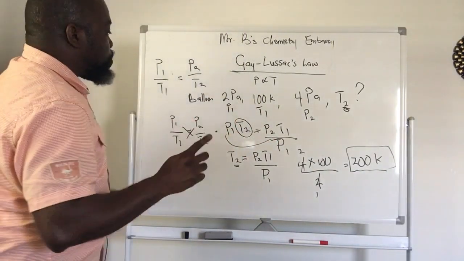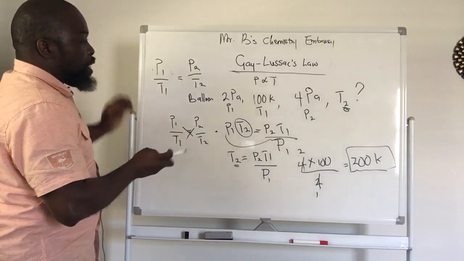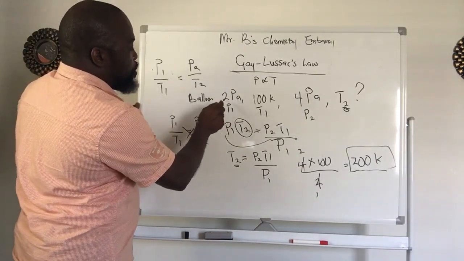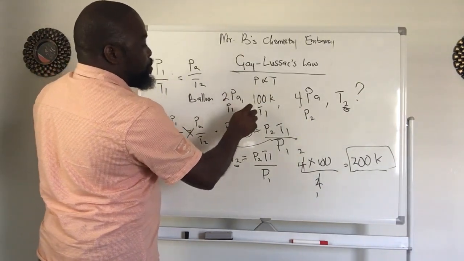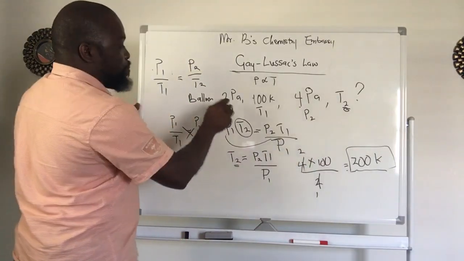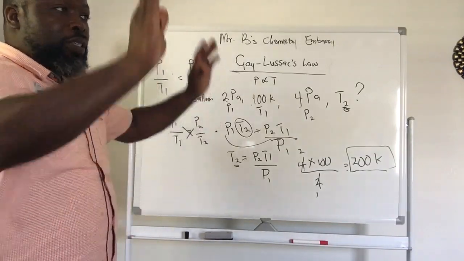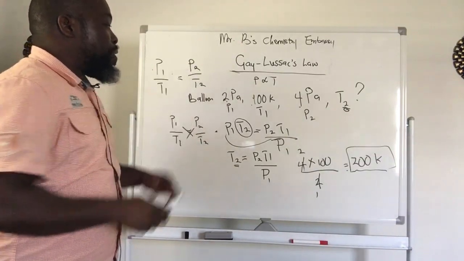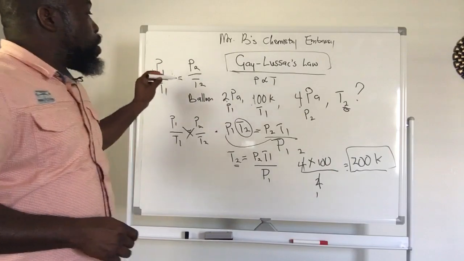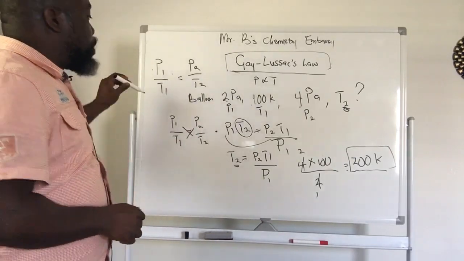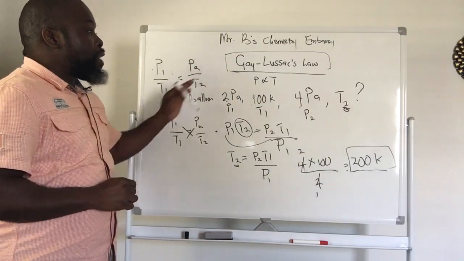And remember I said the relationship between pressure and temperature in Gay-Lussac law is direct. So see, we increased the pressure from 2 to 4. So what's going to happen to the temperature? The temperature will definitely increase from 100 to 200. So you could see that temperature increased, pressure also increased. So this is a direct relationship. They both increased in the same direction. So that is Gay-Lussac law. To round up, Gay-Lussac law says that if you increase the pressure, the temperature is going to increase. And if you increase the temperature, the pressure must also increase, because they have a direct relationship. So that is Gay-Lussac law.